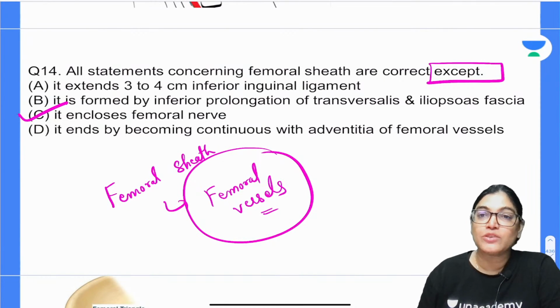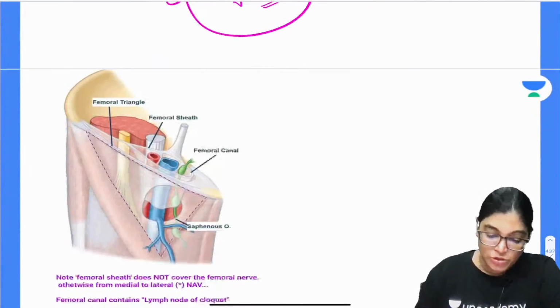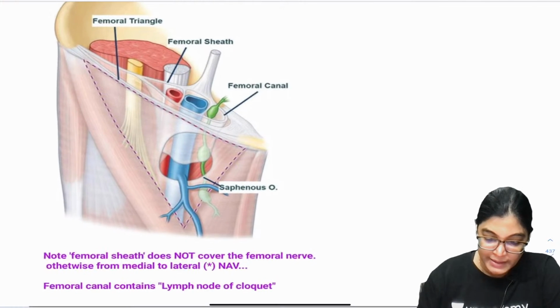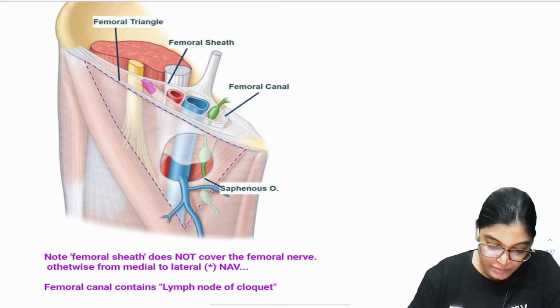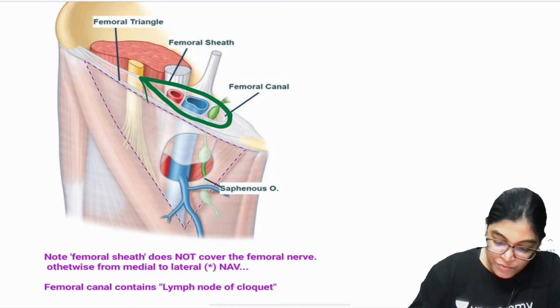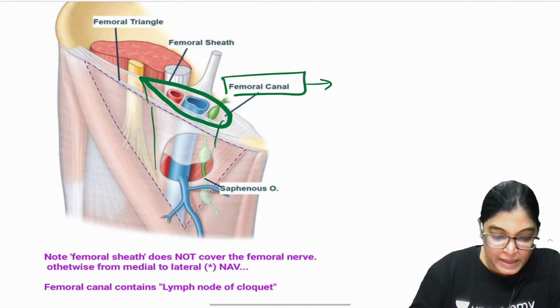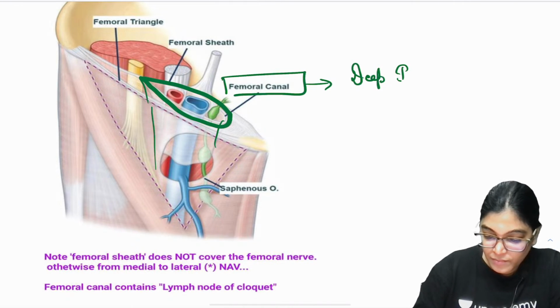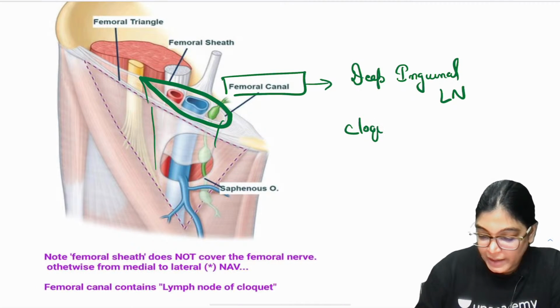The medialmost part of it can contain the deep inguinal lymph node of Cloquet. So, let me show you this diagram. Here you can clearly see that this is the femoral sheath, and this is forming a covering for the femoral vessels. The medialmost part is the femoral canal, which contains the deep inguinal lymph node, called the lymph node of Cloquet.